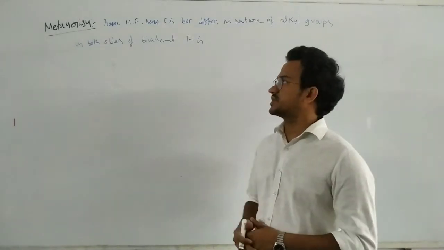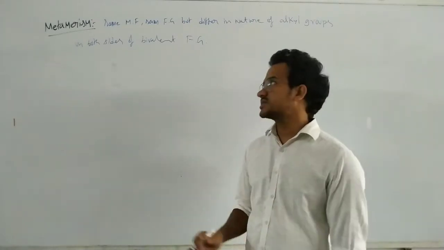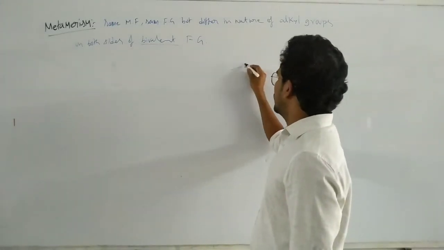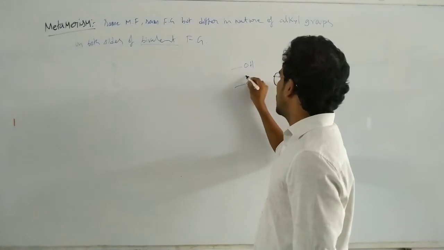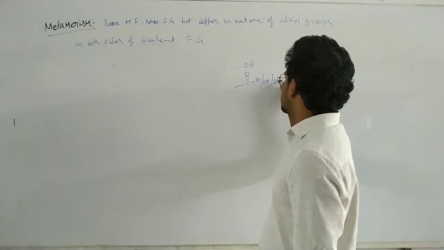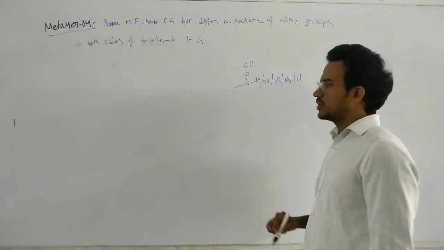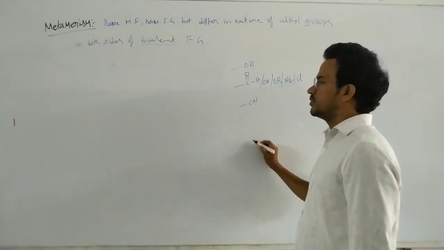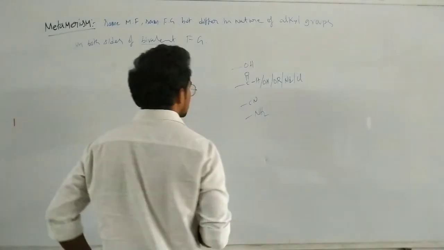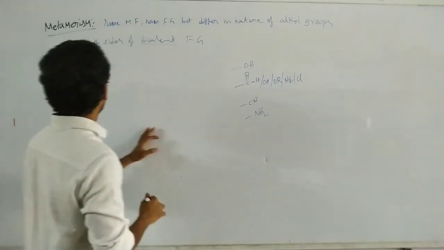You can see the definition here: different nature of alkyl groups on both sides of the bivalent functional group. For suppose, here OH alcohol is monovalent, aldehyde is monovalent, carboxylic acid is monovalent, amide is monovalent, acid halides are monovalent, and cyanide is monovalent, and NH2 is monovalent. That means these functional groups form one more bond only.